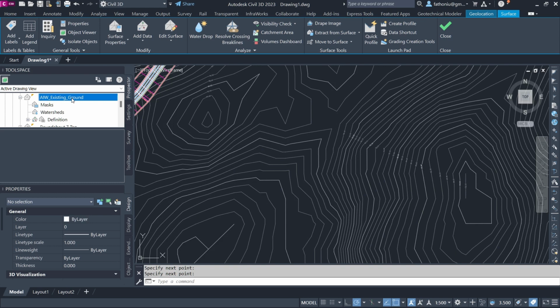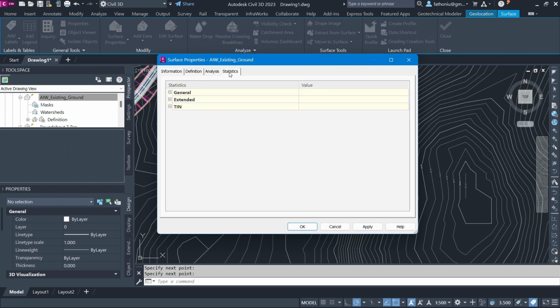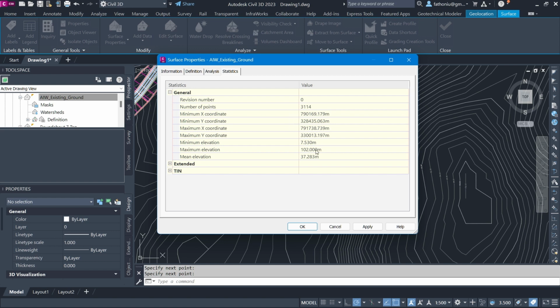You can also do something like this: existing surface properties, and then statistics. Do statistics or general. It gives you the maximum elevation is 102. The minimum elevation is 7.5 meter. Like that. Minimum coordinate. So this coordinate is in meter, not in degree. This is based on the UTM 47, so UTM WGS84 47 North. So dimension in meter, coordinate in meter.